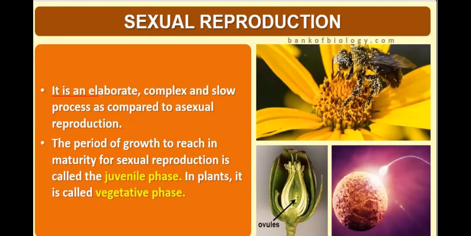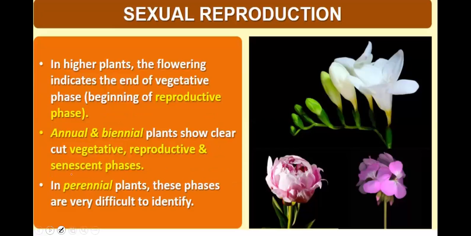Sexual reproduction is an elaborate, complex, and slow process as compared to asexual reproduction. The period of growth to reach maturity before sexual reproduction is called the juvenile phase. In plants, it is also called the vegetative phase. In higher plants, flowering indicates the end of the vegetative phase, that is, the beginning of the reproductive phase.